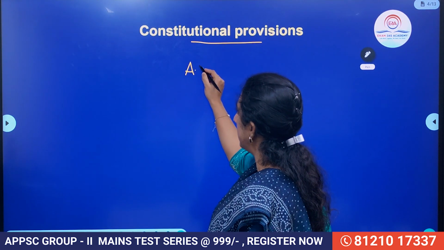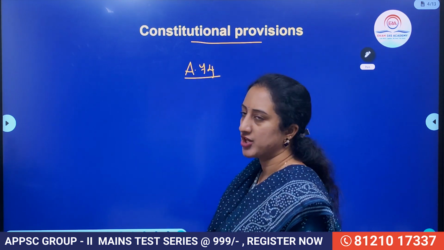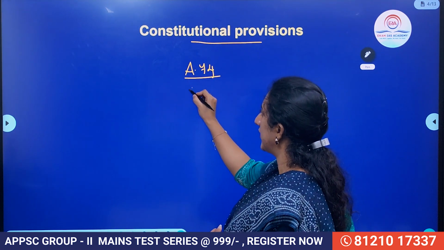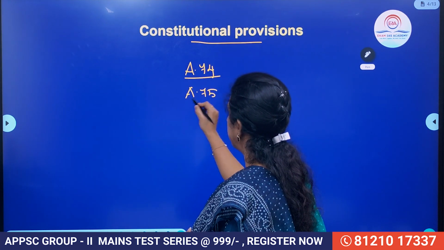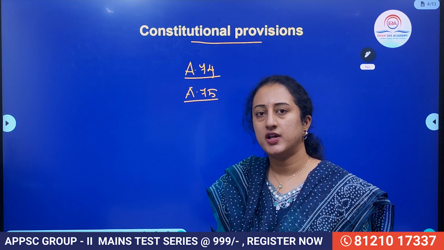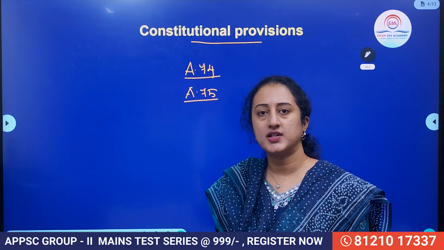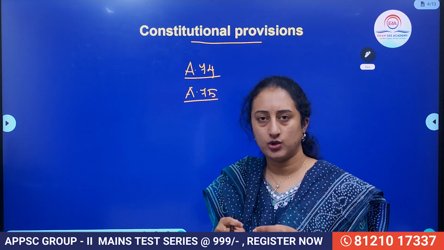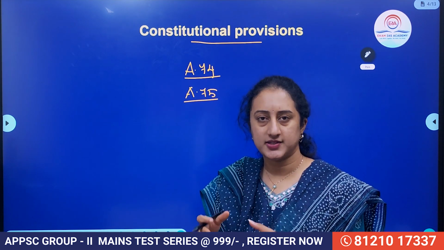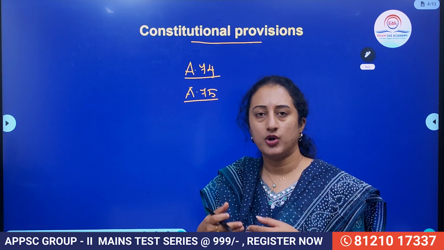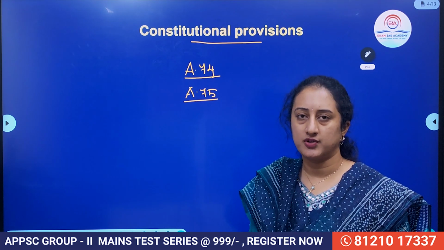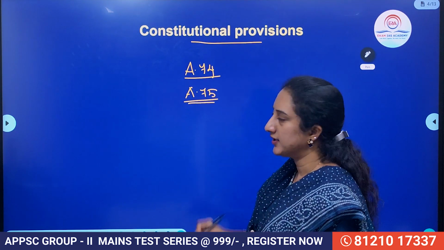As we have seen, Article 74 mentions there shall be a Council of Ministers headed by the Prime Minister to aid and advise the President of India. Then Article 75 says the President of India will appoint the Council of Ministers and the Prime Minister. Generally, first the Prime Minister will be appointed, who is the leader of the majority party in the Lok Sabha. He will finalize who will be his cabinet. Then on the Prime Minister's recommendation, the President will appoint the cabinet ministers along with the Council of Ministers. This is what is mentioned in Article 75.